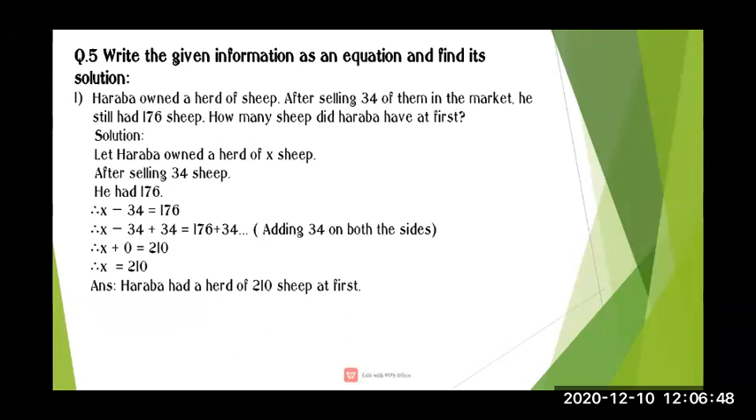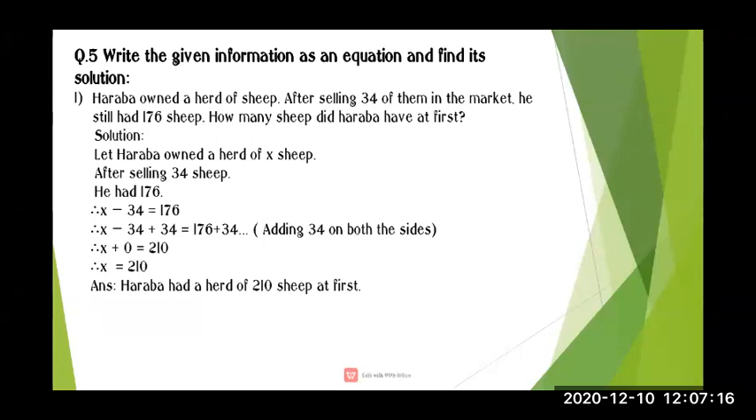Herd means a bunch, many sheep together. After selling 34 of them in the market, he sold 34 sheep in the market. He still had 176 sheep. Even after selling, he is having 176 sheep. How many sheep did Harappa have at first?